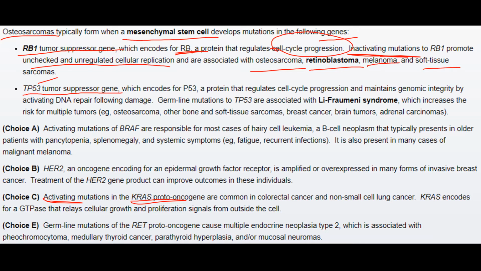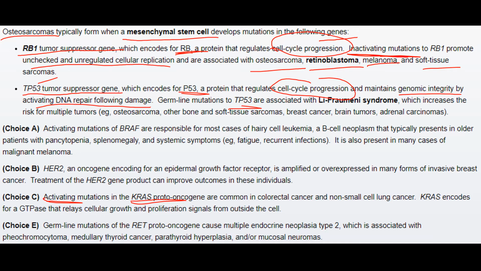Next is the TP53 tumor suppressor gene that encodes for P53, a protein that also regulates cell cycle progression, but in addition it maintains genomic integrity by activating DNA repair following damage. If there is any germline mutation to TP53, it leads to formation of several cancers.